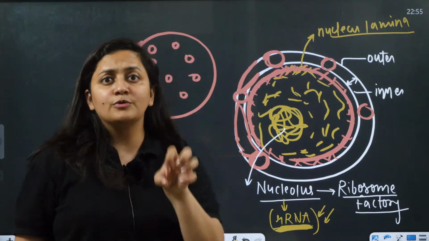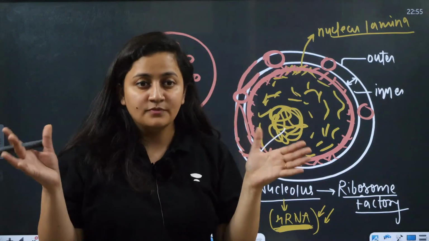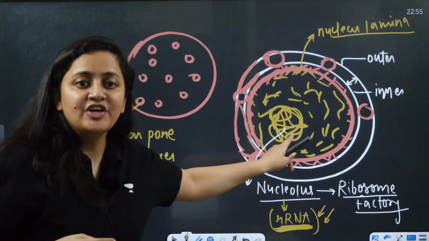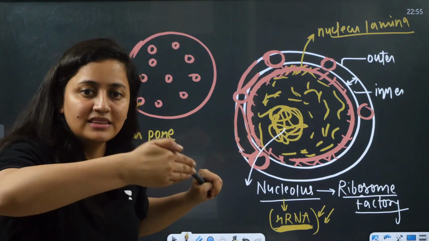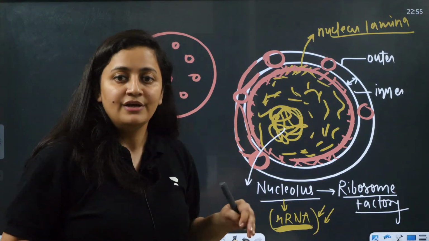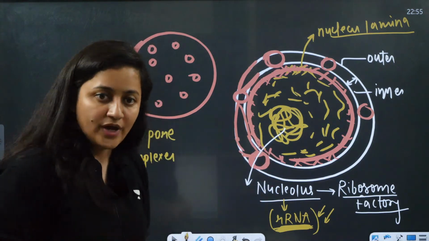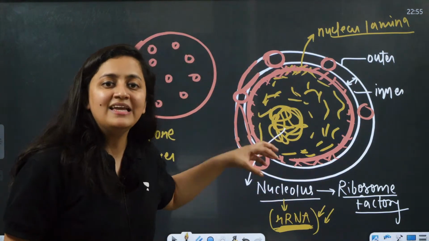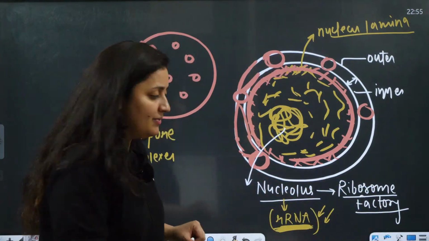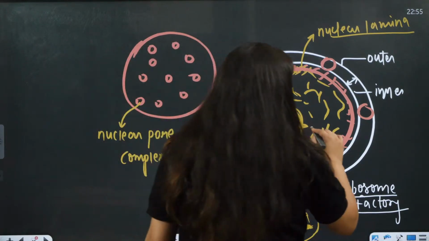The nucleus is like a central processing unit. It controls the activity of the cell. It has the genetic material, the DNA. That DNA will form messenger RNA, and that messenger RNA will form protein, right? So it is going to make everything basically. Here the nucleolus is not any organelle. It is just a dense structure present within, and it is the ribosome factory because it forms ribosomal RNA and protein.